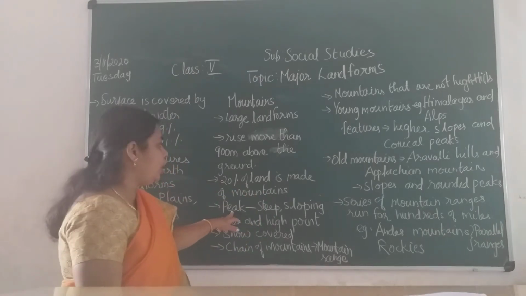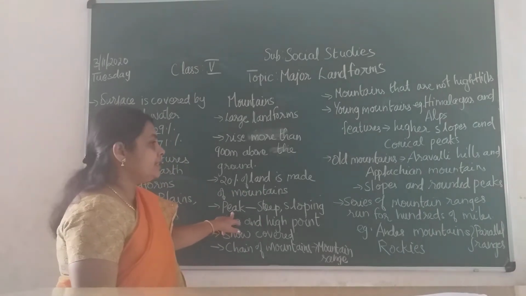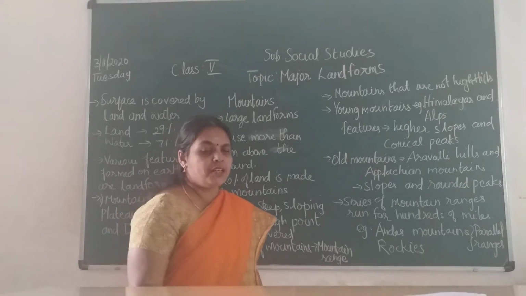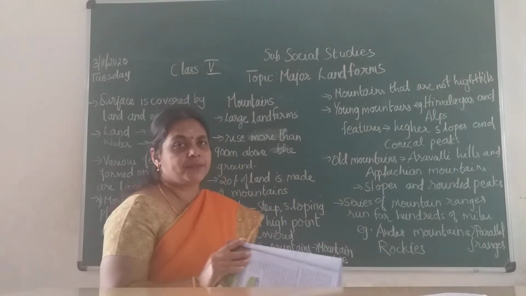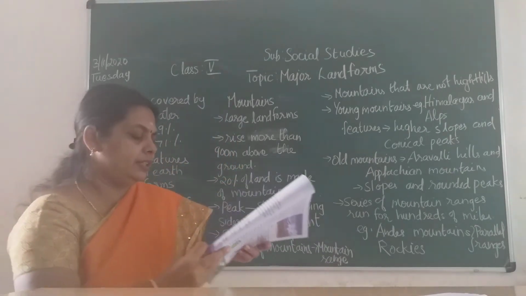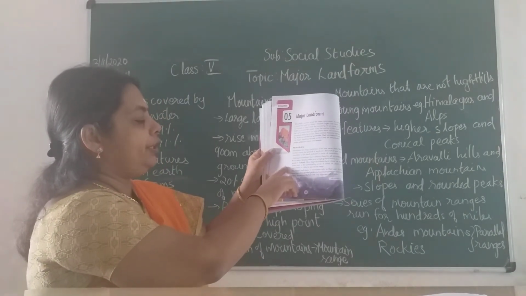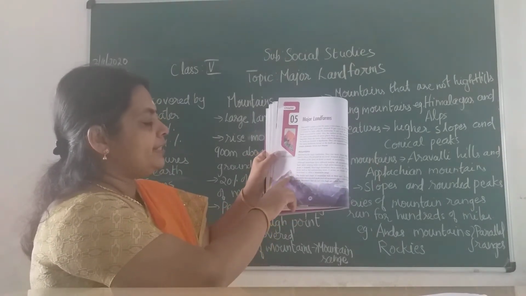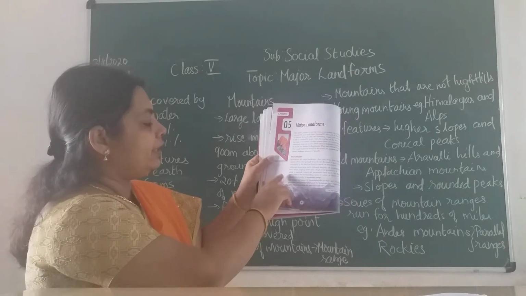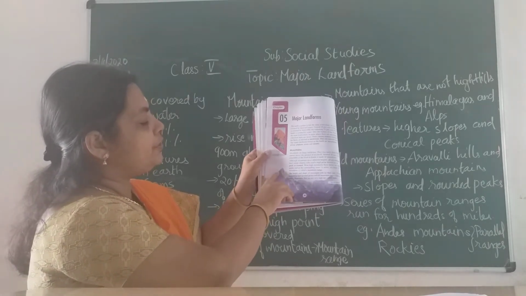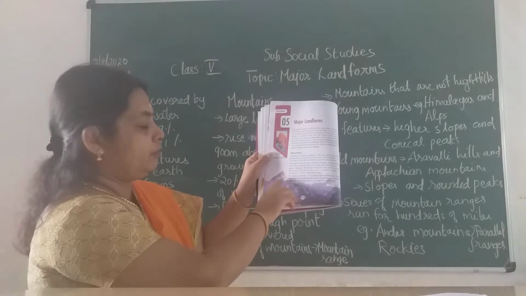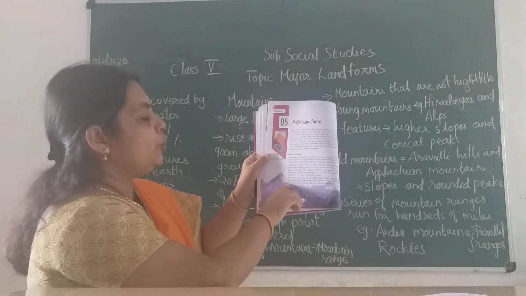First one is your peak. See, you could have observed it in pictures. I will show you in the textbook. See children, these are the Himalayas. See here, it is pointed, it has risen up to a sharp level. See at the top portion, it looks like a cone. Okay, it looks like a cone.